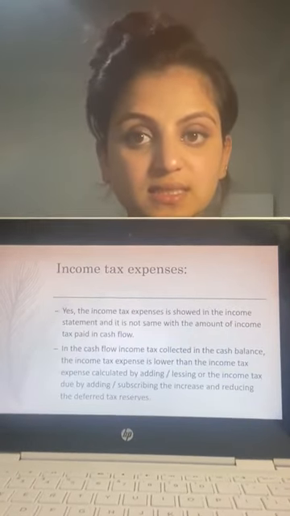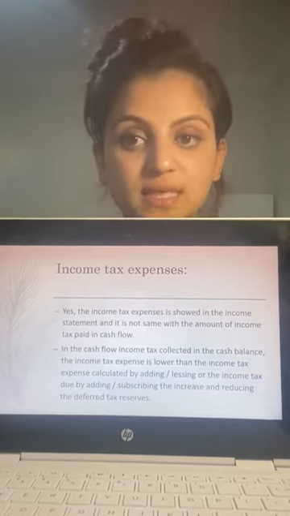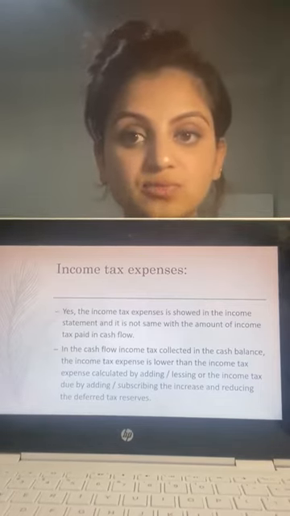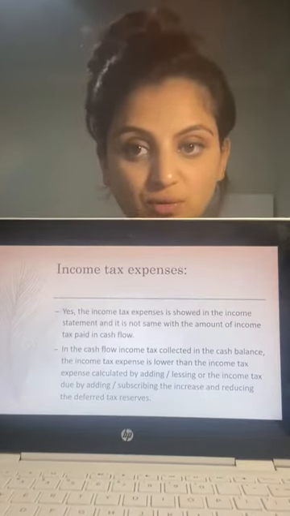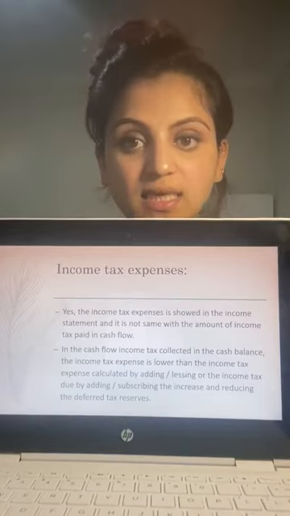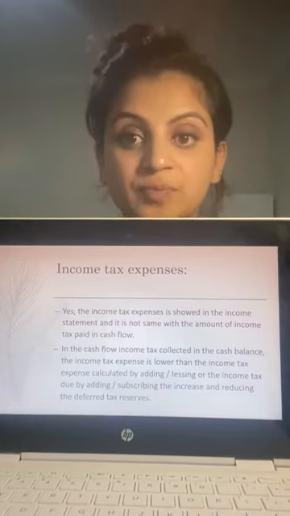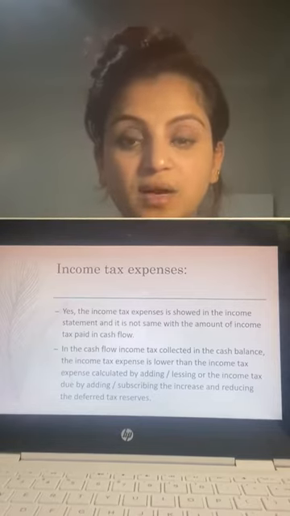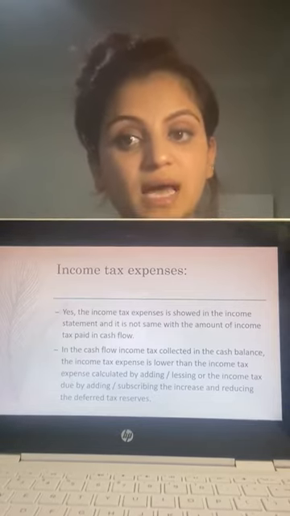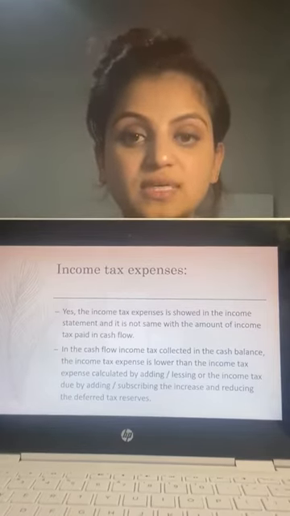Income tax expenses. Yes, the income tax expense is shown in the income statement, and it is not the same as the amount of income tax paid in the cash flow. In the cash flow, the income tax is collected in the cash balance. The income tax expense is lower than the income tax calculated by adding or subtracting the income tax due by adding or subtracting the increase and reduction of the deferred tax reserves.